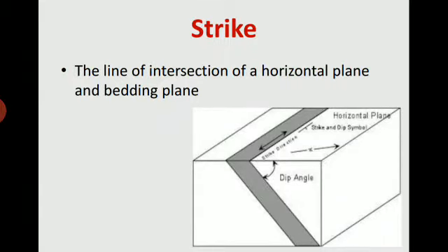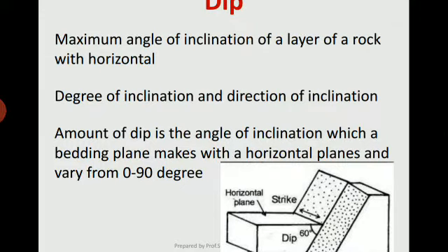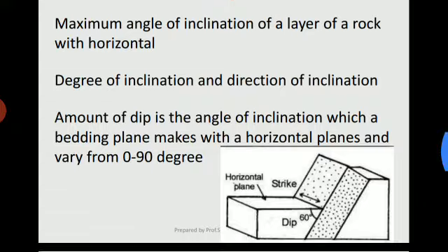Next, strike: the line of intersection of a horizontal plane and a bedding plane. Strike and dip refer to the orientation or attitude of geological features. The strike line of a bed, fault or other planar feature is a line representing the intersection of the feature with a horizontal plane. Look at this image. The horizontal plane and inclined plane intersect at one particular line. That line of intersection is called the strike.